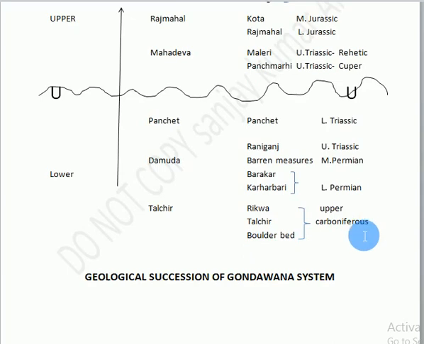It means the age of Talchir series, which is subdivided into Rikwa, Talchir and boulder bed, has the age of Carboniferous period. During Carboniferous period, boulder bed, Talchir and Rikwa series were deposited. Karharbari stage and Barakar stage were formed during Lower Permian, whereas Barren Measures formed during Middle Permian, and Raniganj stage formed during Upper Permian period, and Panchet stage formed during Lower Triassic.